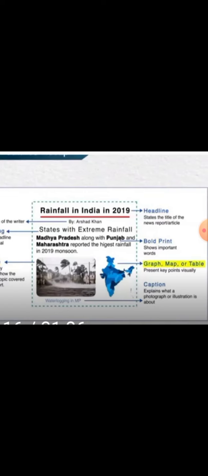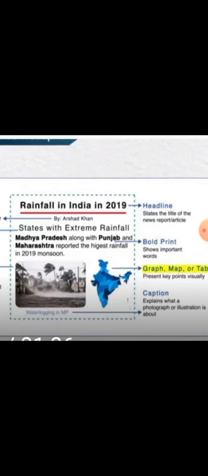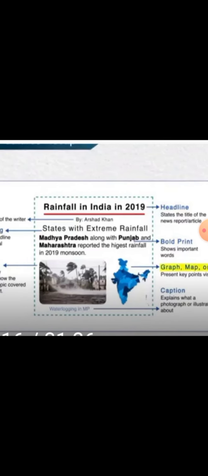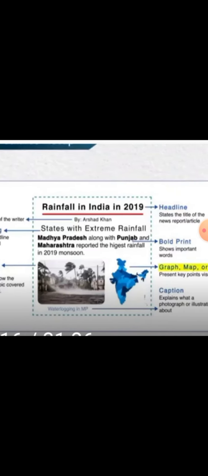After that, graphs, maps or tables. Graphs and maps also present key points visually, so visually we can find where this thing is happening. After that, the caption. A caption is a summary of a photograph, like waterlogging in MP. So this is about what the picture shows. This is called a caption. It explains what a photograph or illustration is about.